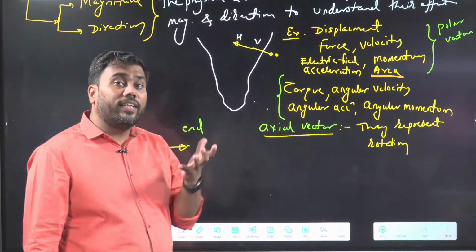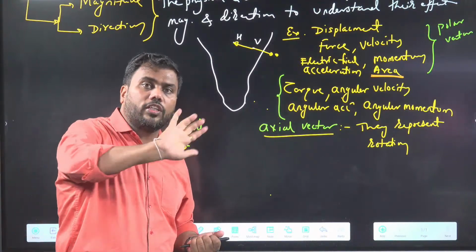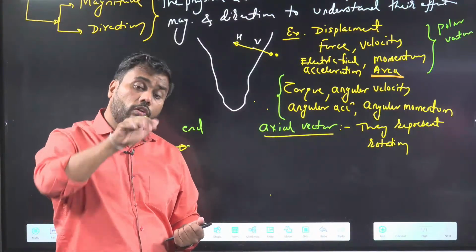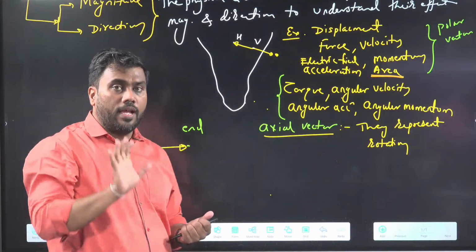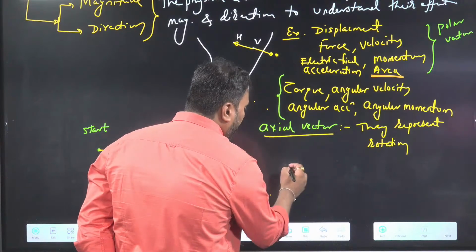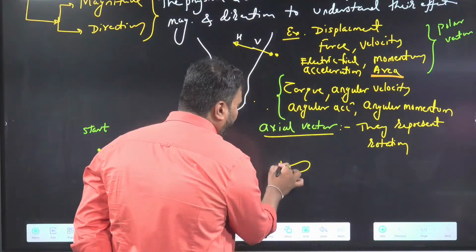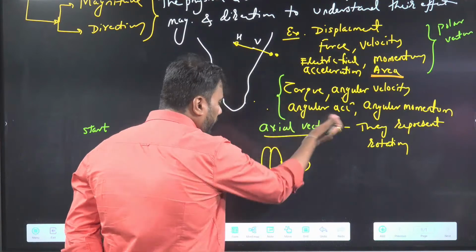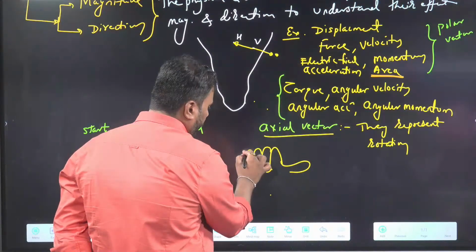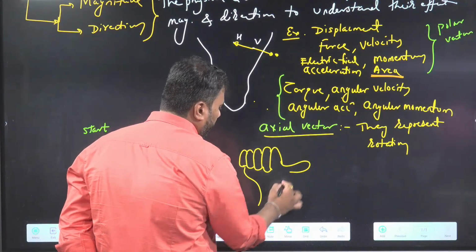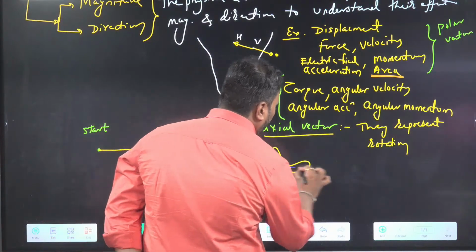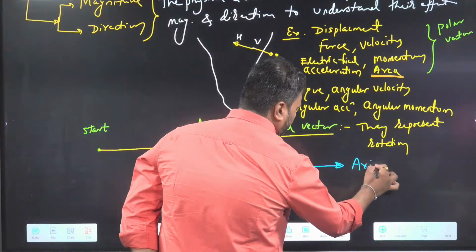So these quantities have a very peculiar property that the direction is not specifying a start or end. They rotate the physical objects. So the rotation effect is shown by these physical quantities. And the rotation direction is decided by the right hand thumb rule. Suppose this is my right hand. I am trying to draw a right hand here. Okay, I am keeping the thumb of my right hand in the direction of the axial vector.